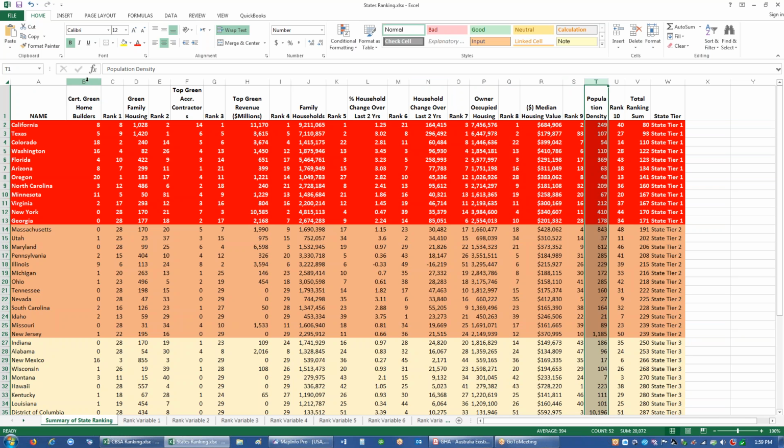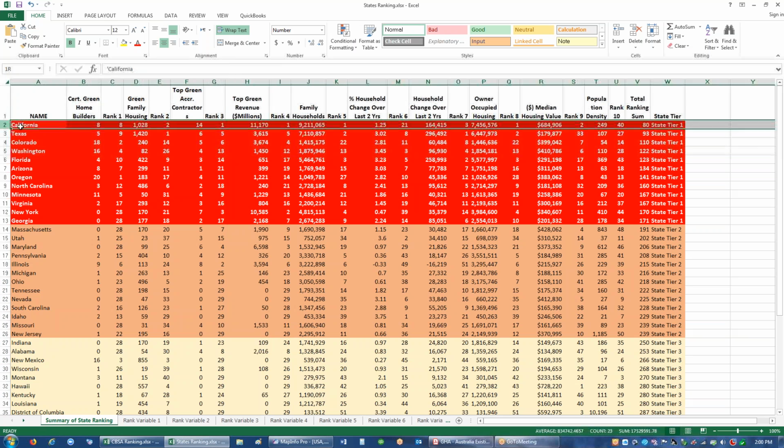We were also able to gather some third-party data regarding green building. So we had counts of certified green home builders, green family housing count. We had the count of accredited contractors for green development, and then we had a value for total green revenue spent. So we had that information at the state level, so that allowed us to then score each one of these variables for each state, and then rank each of those states from top to bottom based on each variable.